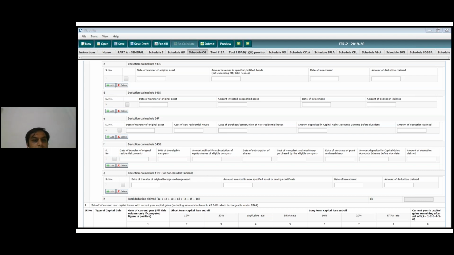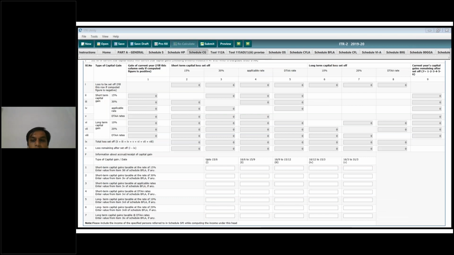Okay, and if there is any, you have to bifurcate your short term and long term capital gains into: up to 15 June, 16 June to 15 September, 16 September to 15 December, 16 December to 15 March, and 16 March to 31st March. This is just for your calculation of income tax. If you made payments of your advance tax lesser, you will have to pay interest also. For that information, we have to put it in manually.